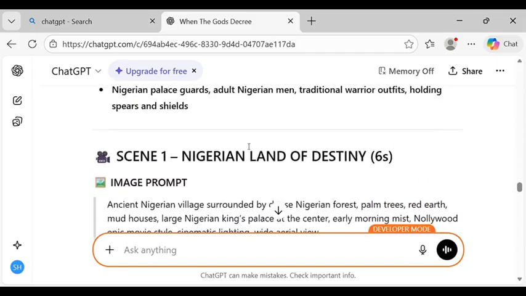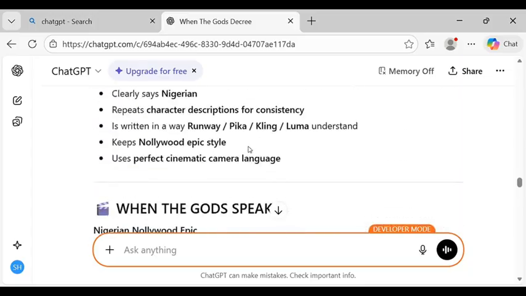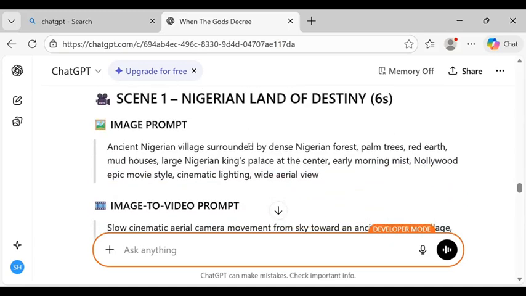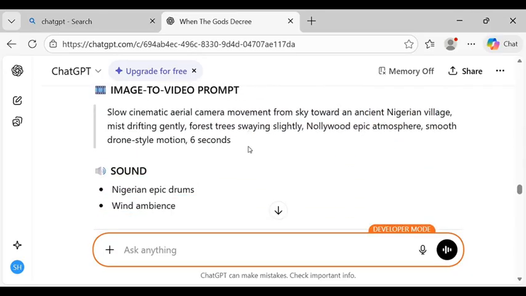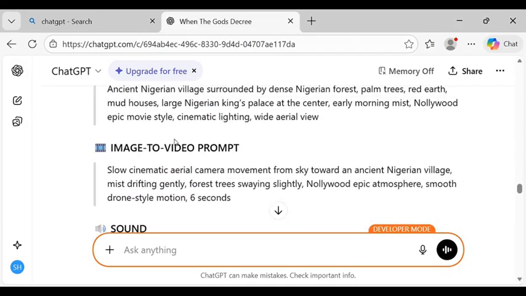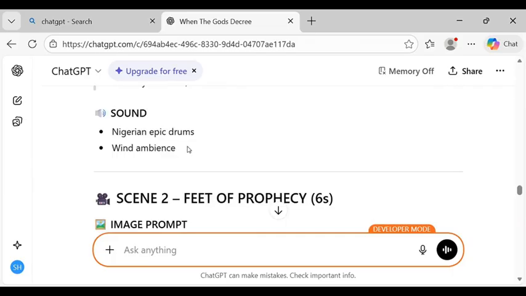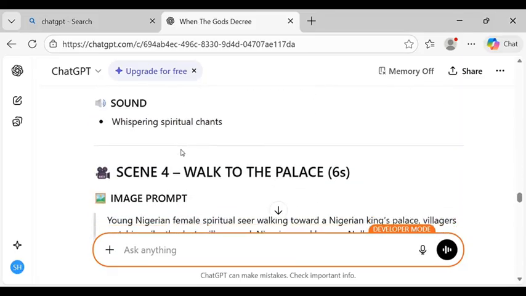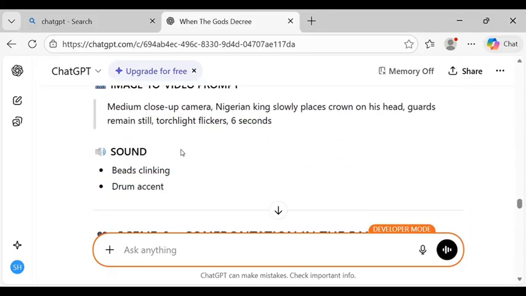Now, as you can see, this is the scene. As you can see, the face, character and everything. This is what ChatGPT gave to me. Now, on my scene 1 here, as you can see, it says Nigeria, land of destiny. As you can see, an ancient Nigerian village surrounded with all these things. This is the image prompt ChatGPT gave me. It gave me the image-to-video prompt, and this is scene 2, image prompt, image-to-video prompt, everything. It gave me everything, because that is what I want ChatGPT to give to me.